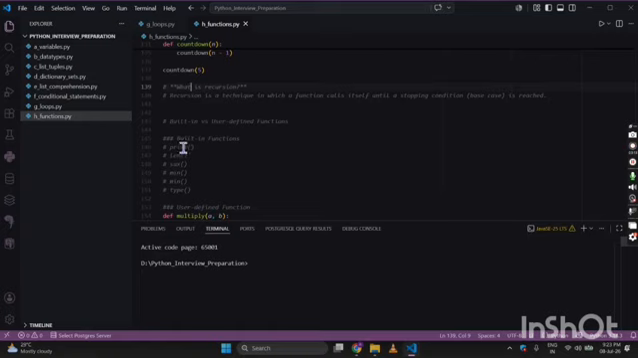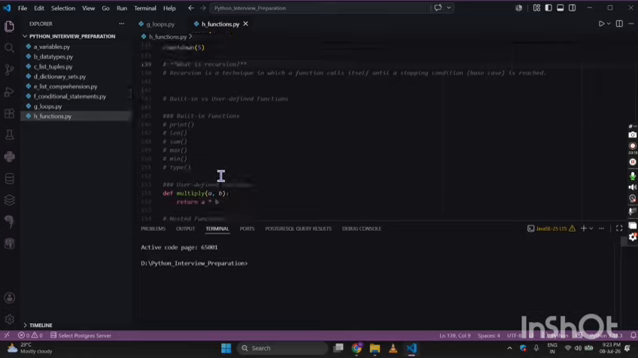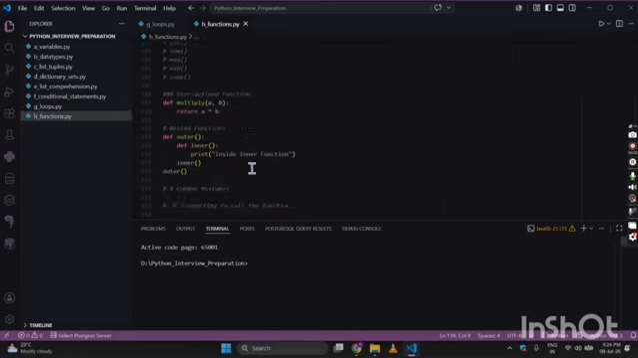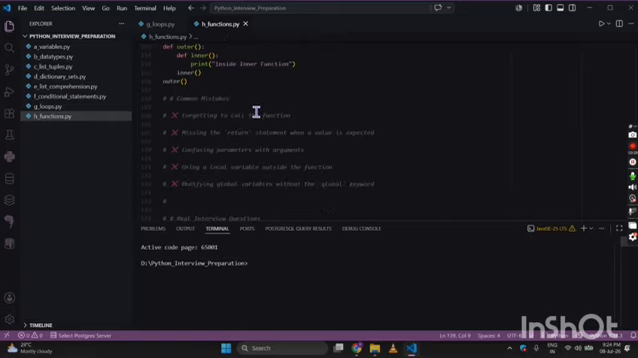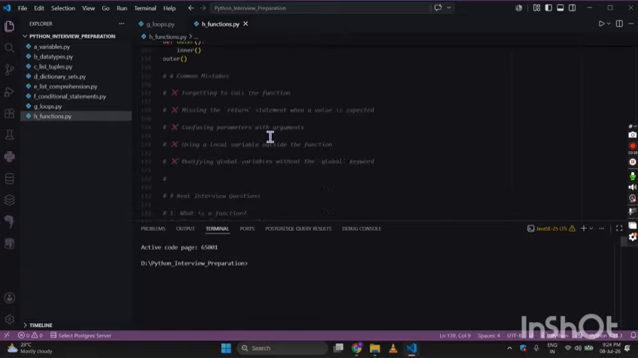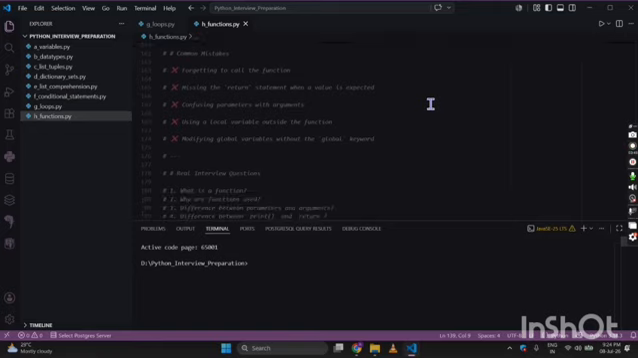So len, sum, print, max, min, type. These are all the built-in functions that we already have. Nested function, I am not going over it. It is very simple. A function inside a function is called a nested function. Now the common mistakes that you make while using functions are forgetting to call the function, missing the return statement, confusing parameters with arguments, using a local variable outside the function, and modifying global variables without the global keyword. So all these are common mistakes.